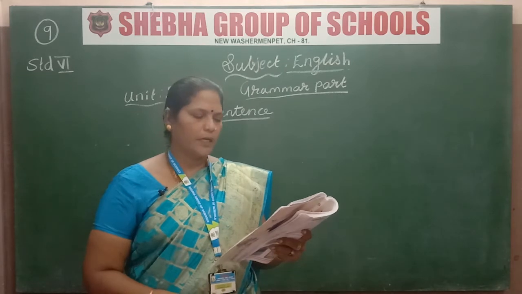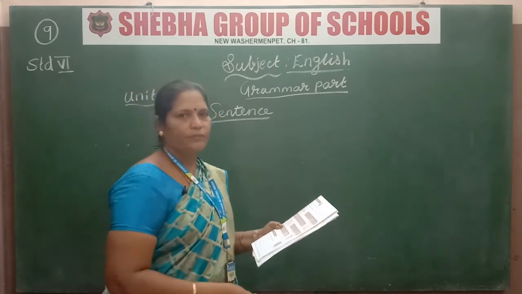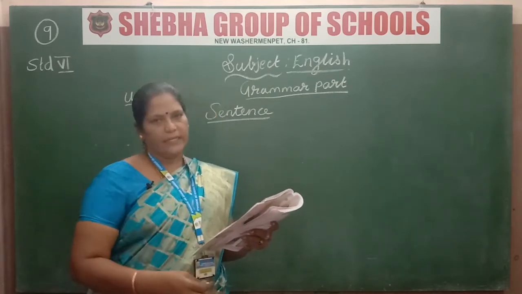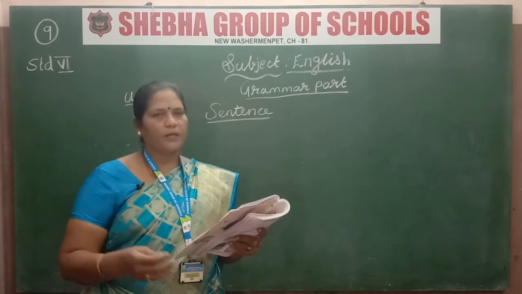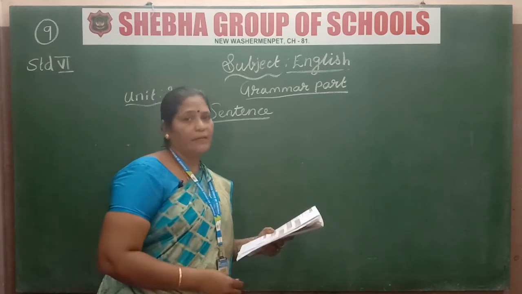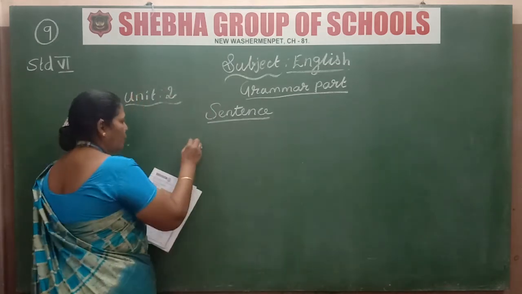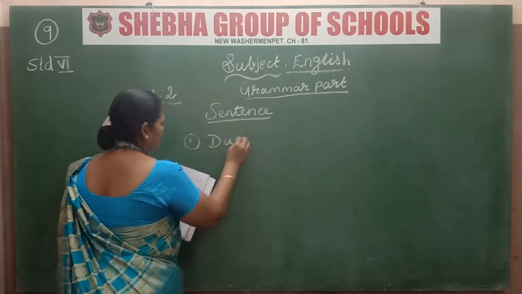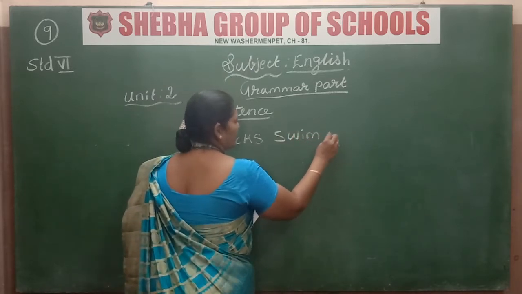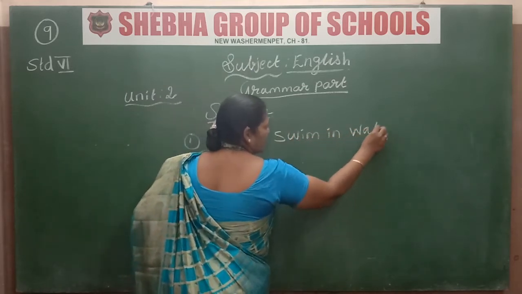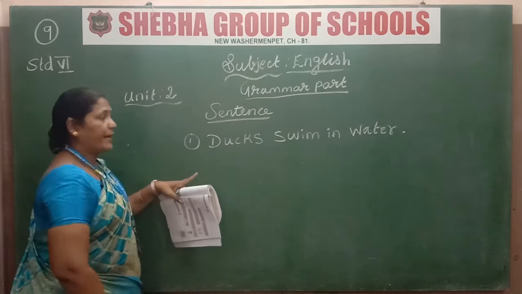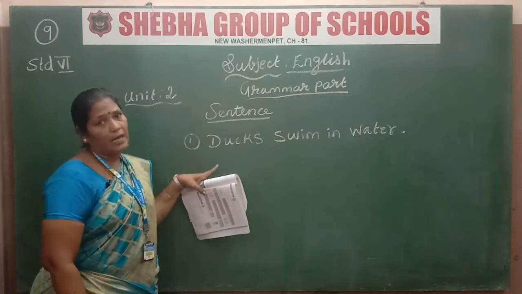First let us see the assertive sentence that I mentioned. We call it a statement also. That means when a sentence is a statement, it gives a fact or an opinion and we end it with a full stop. For example, I will write the sentence on the blackboard. For example, ducks swim in water. In the statement, otherwise we say it is an assertive sentence.